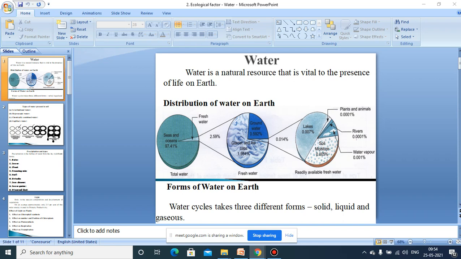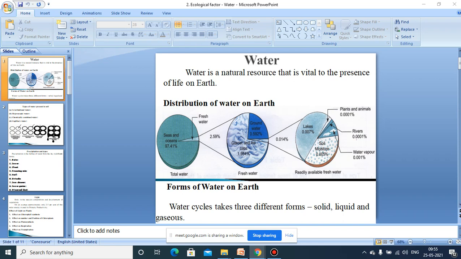So without water we cannot consider the cells as living, or the protoplasm as living, or the entire organism as living. So for the life of every organism, water is a must. Then the earth has a sufficient amount of water.